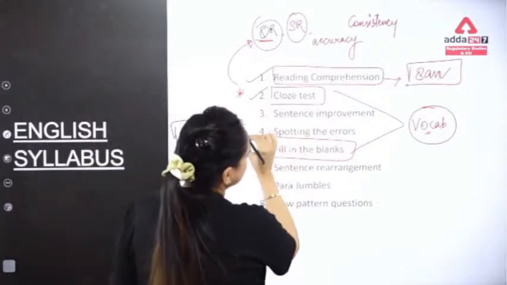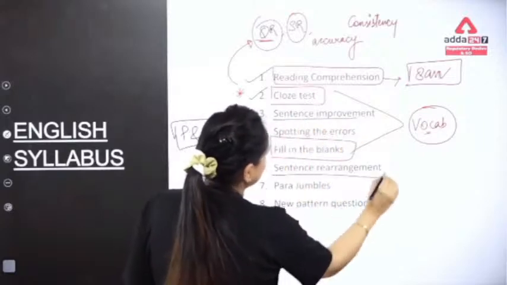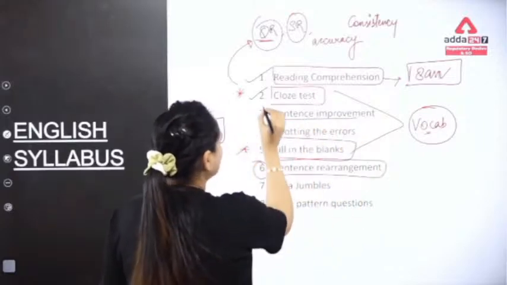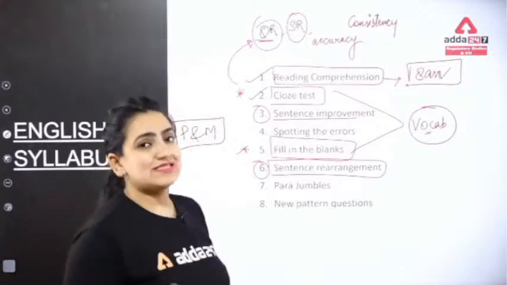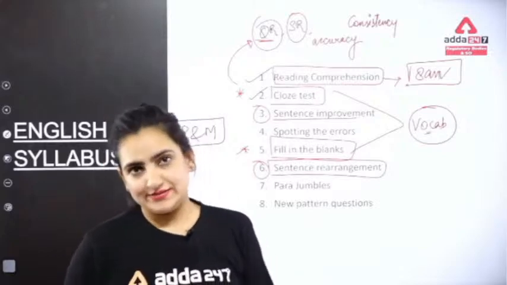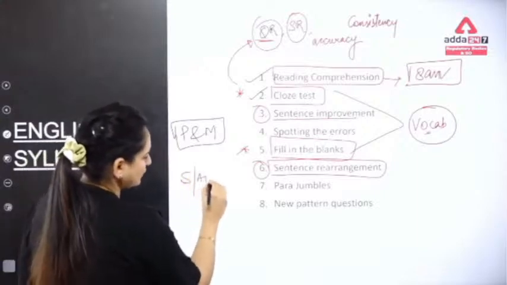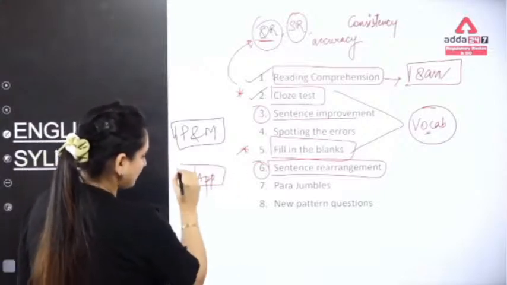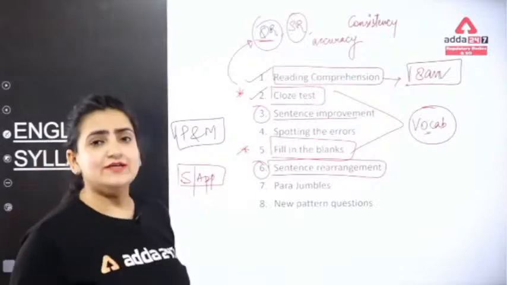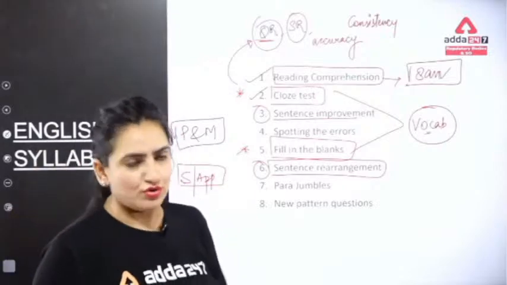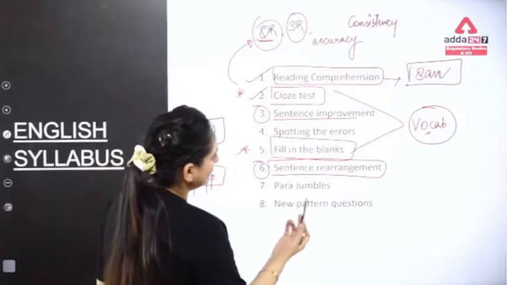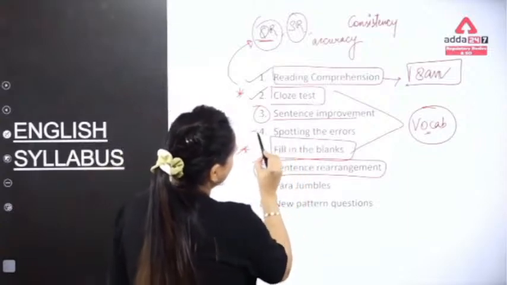When we talk about sentence improvement and sentence rearrangement, you have to make sure the sentences are grammatically and contextually correct. Again, we have certain strategies and approaches for solving such types of questions, and we will cover all those things in the upcoming sessions. Moving forward is spotting the errors.